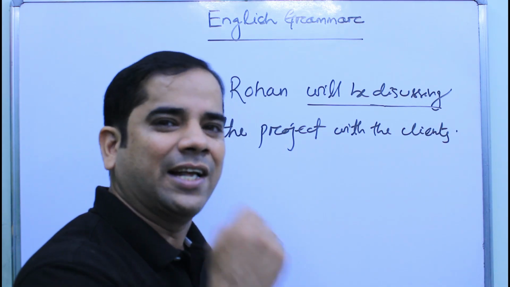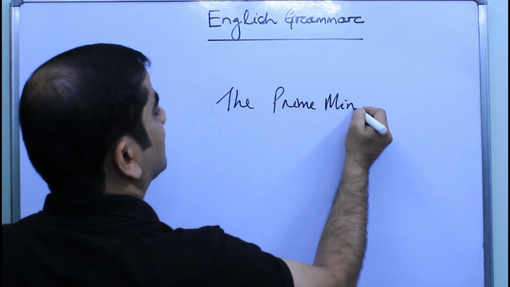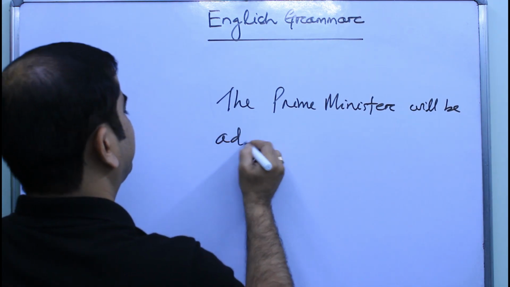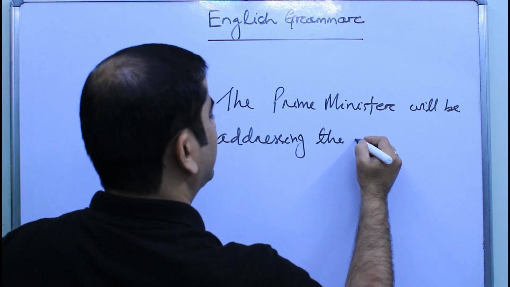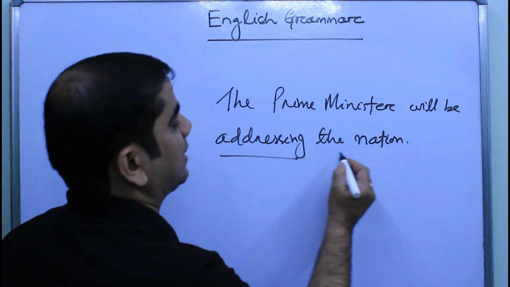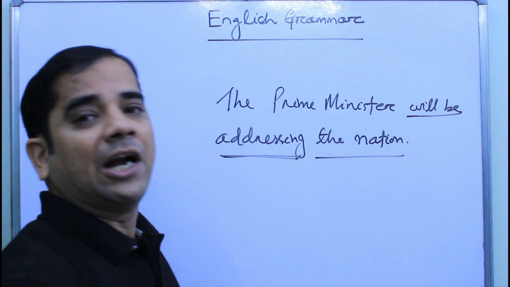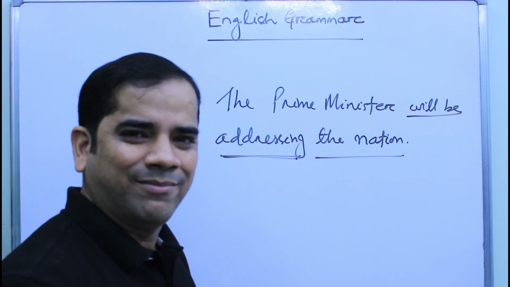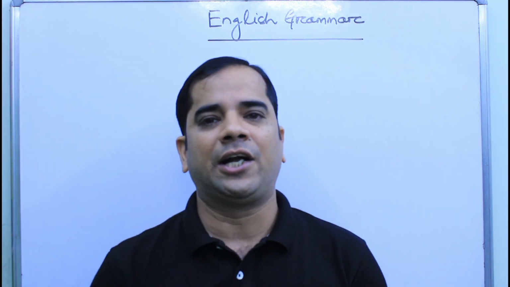Okay, let us now discuss another example. The Prime Minister will be addressing the nation. Okay, in this case also addressing the nation. Addressing is a continuous process. So, we need to use the future continuous form of the verb address. So, the Prime Minister will be addressing the nation. Okay, hope you understand. Students, let us now discuss the formation of the future continuous tense.